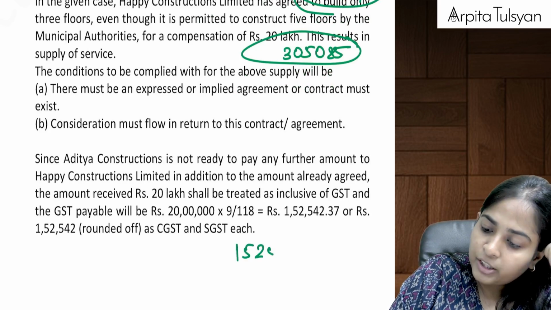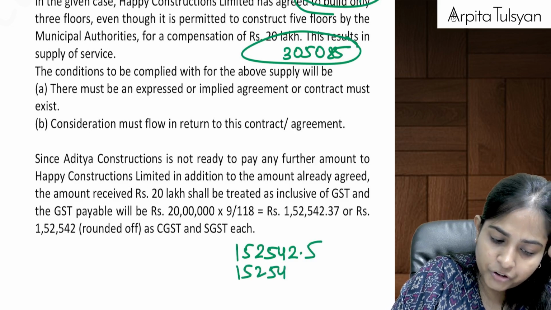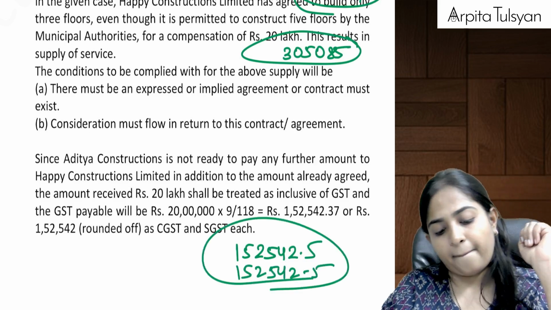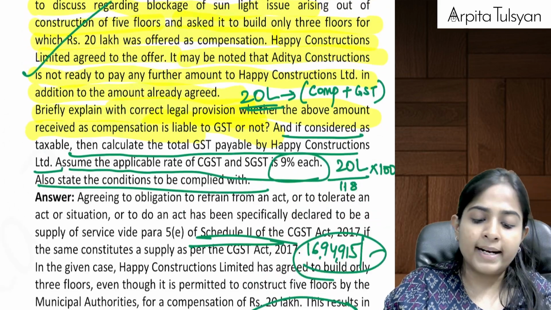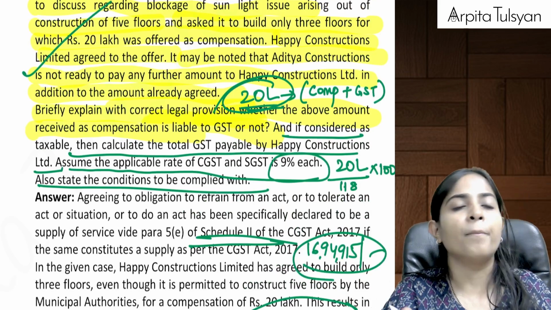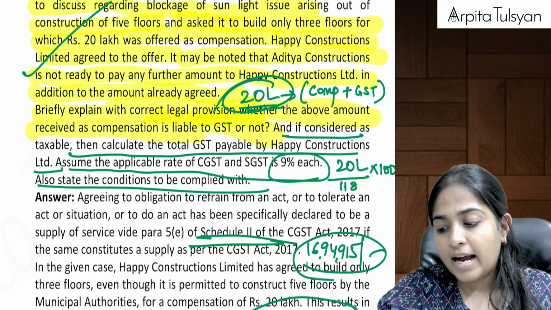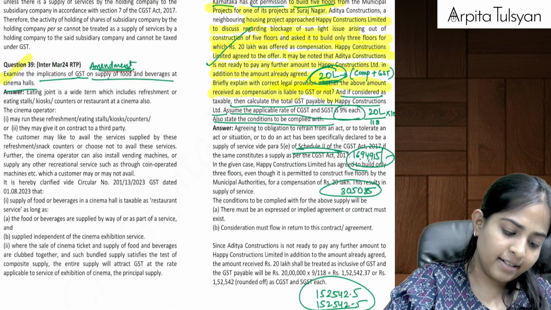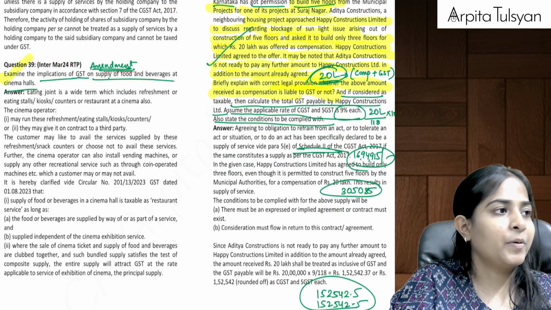So 1,52,542.5 we can take each. Are you understanding this? Why didn't we do 20 lakhs into 18%? Because in this 20 lakhs, your compensation is also involved plus your GST is also involved. Are you understanding this? Done? Manageable, everyone? Okay.